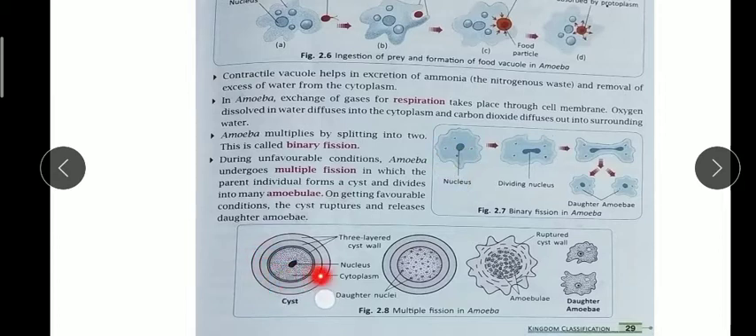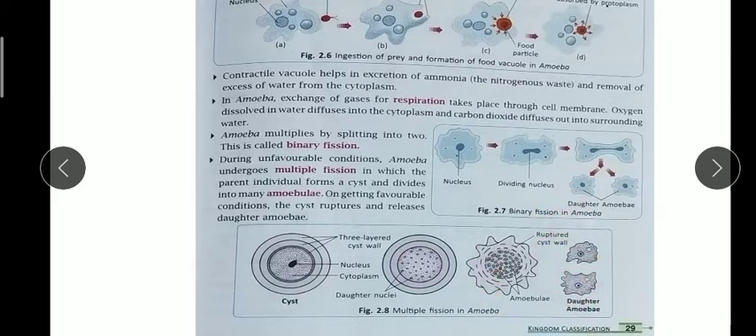It has nucleus, cytoplasm, and a three-layered cyst wall, so that external high water currents, any other animal, or any poisonous gas or chemical substance will not harm them. They divide inside the parent body, forming amoebulae, and whenever they get favorable conditions, the cyst wall ruptures and all the daughter amoebae are released into the water.